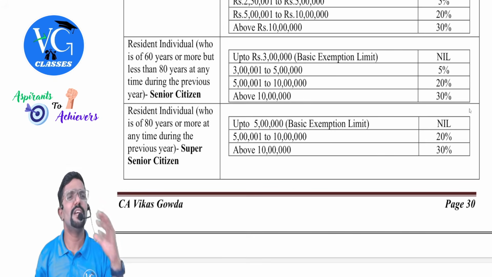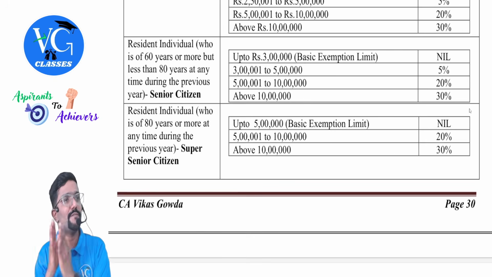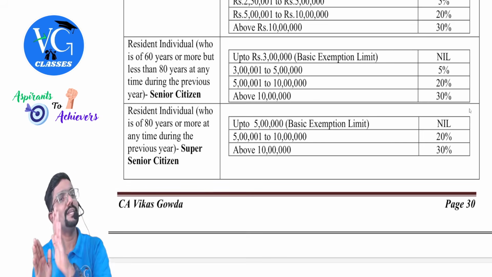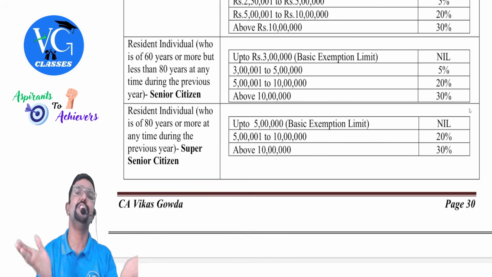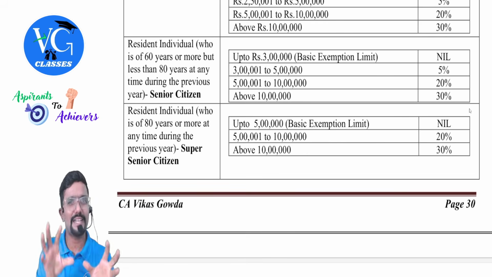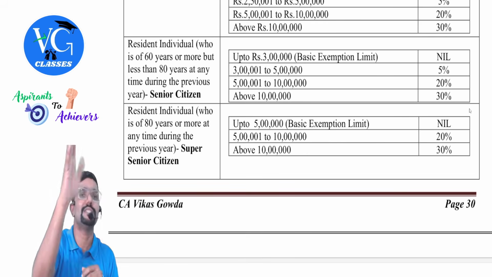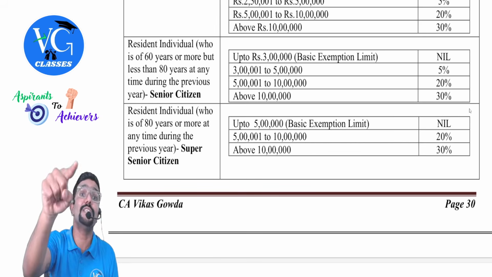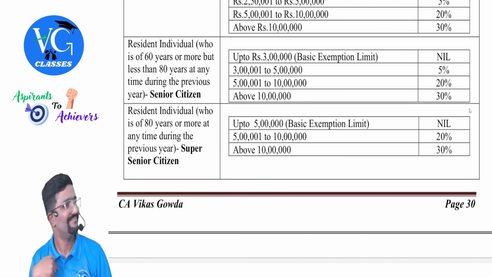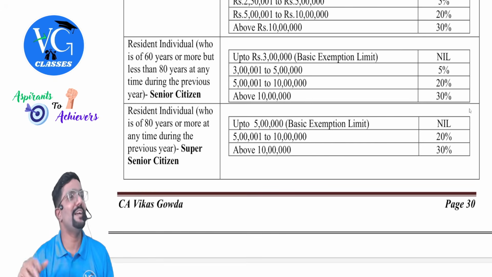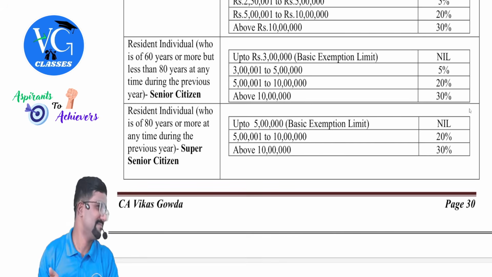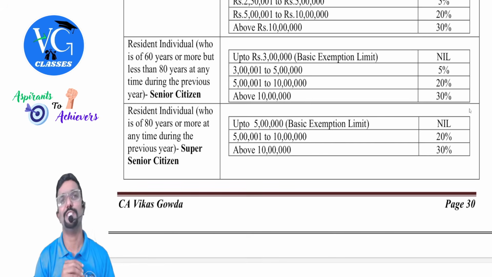How come, sir? They gave a clarification telling if you are celebrating your 60th birthday on 1st April of assessment year, you have completed 60 on 31st March only. Enjoy. This clarification is only for those who are born on 1st April and who are celebrating their 60th birthday on 1st April of the assessment year. Clear? Sir, I am celebrating my 65th birthday, 67 or 68. Doesn't matter. You're eligible. 3 lakh. Go enjoy. Understood? Yes.